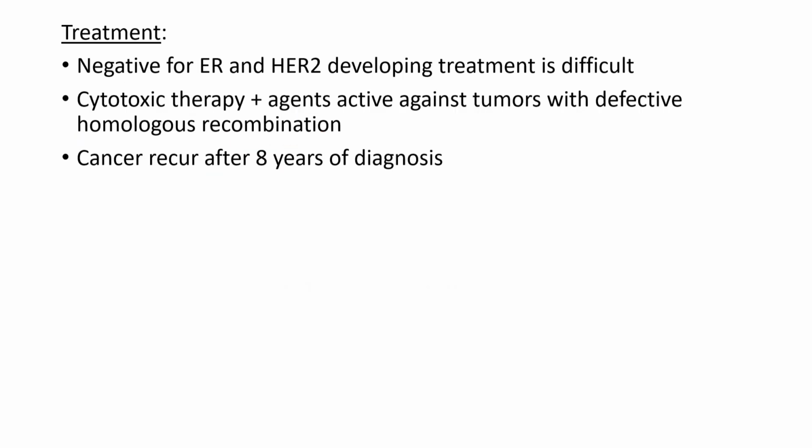Now coming to the treatment, triple negative breast cancer is actually difficult to treat because the cells are negative for both estrogen receptor and the HER2 protein. So we can use cytotoxic therapy, that is drugs like doxorubicin, paclitaxel and cisplatin, and agents which are active against tumors with defective homologous recombination. Now what is homologous recombination? It is actually a repair mechanism of DNA and triple negative breast cancer is a tumor with defective homologous recombination. So we can use agents which are active against tumors with defective homologous recombination. The cancer can recur after 8 years of diagnosis.